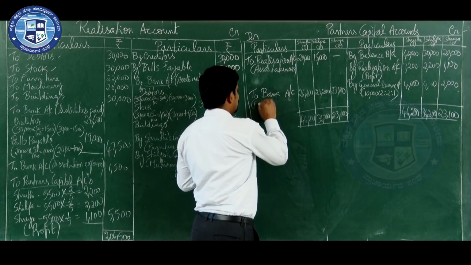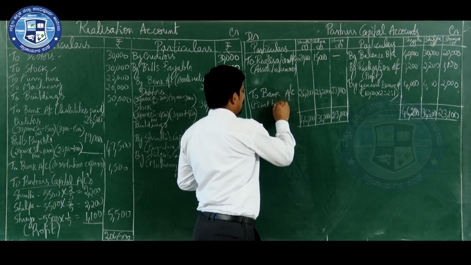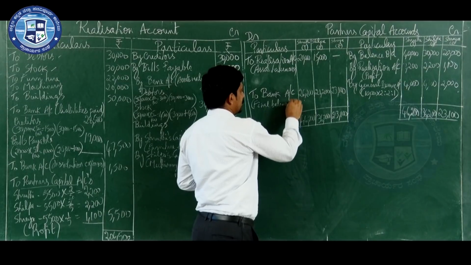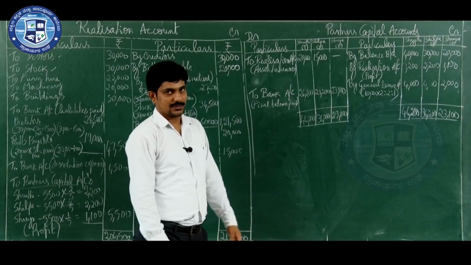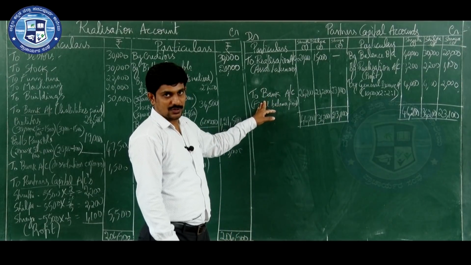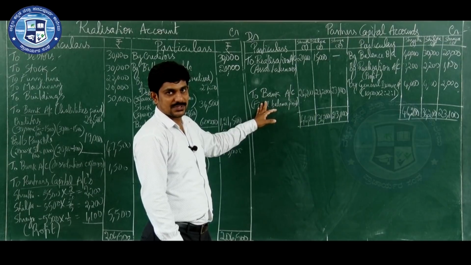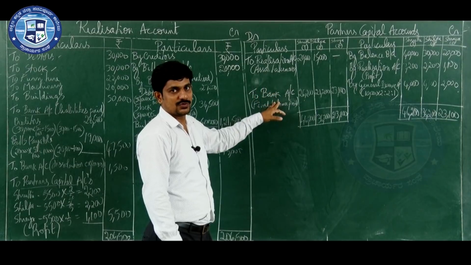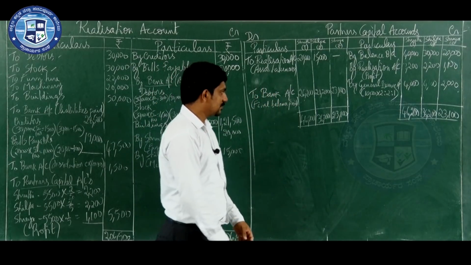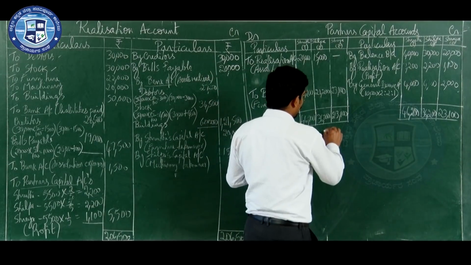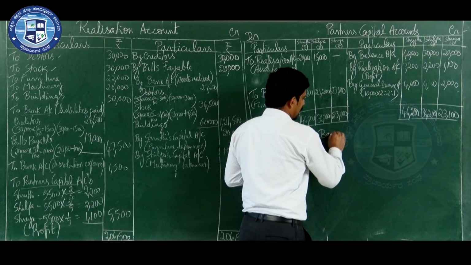This is final balance paid. Final balance paid. No writing of balance carried down, because we are not continuing the business here. We are closing the business. So we need to close the partner's capital account also. How do we close the partner's capital account? By paying the amount to the partners. Now finally, which account do you have to prepare? The last account, bank account.